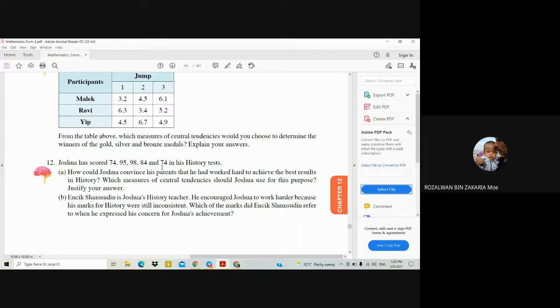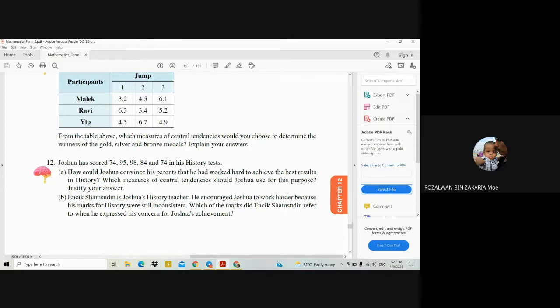So if Joshua chooses the mean as the measure of central tendency, this will convince his parents that he will get grade A, because the mean mark is equal to 85. Okay, and it is a grade A. So that's the answer for question 12A.